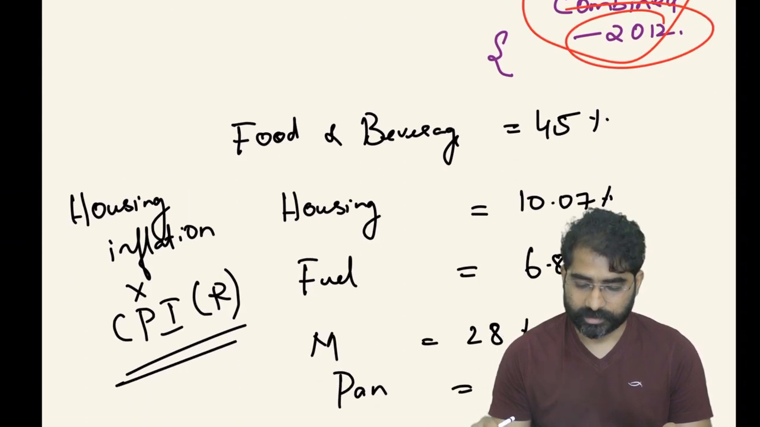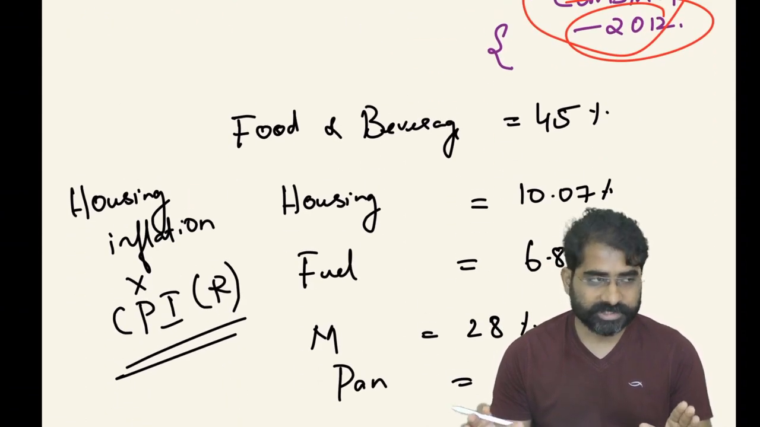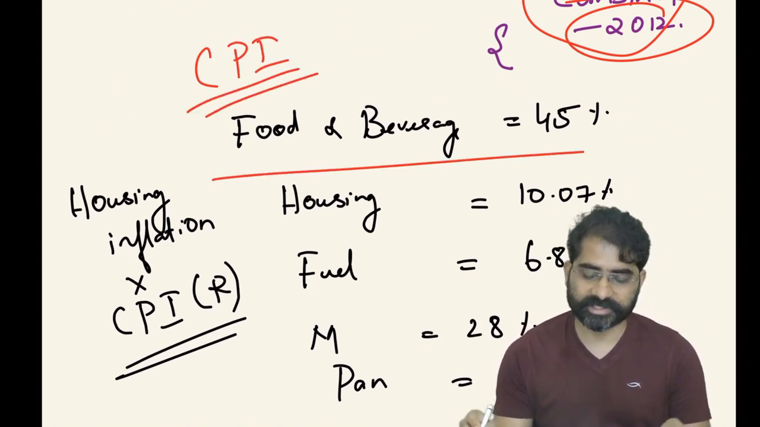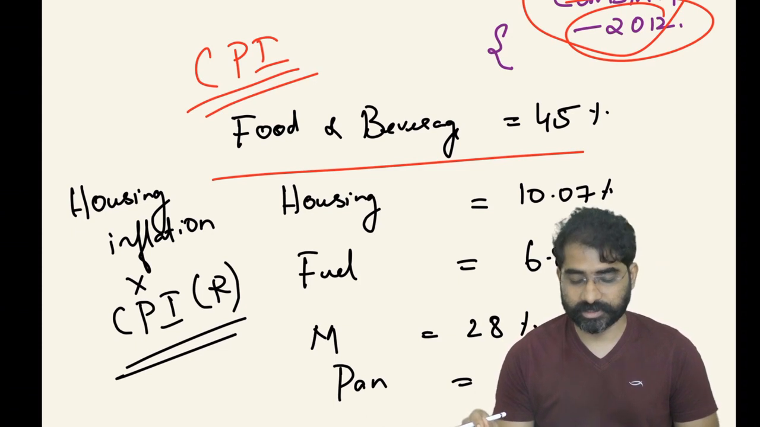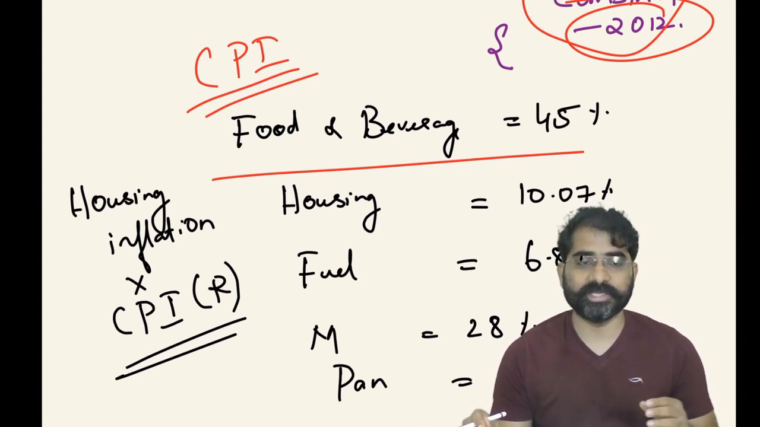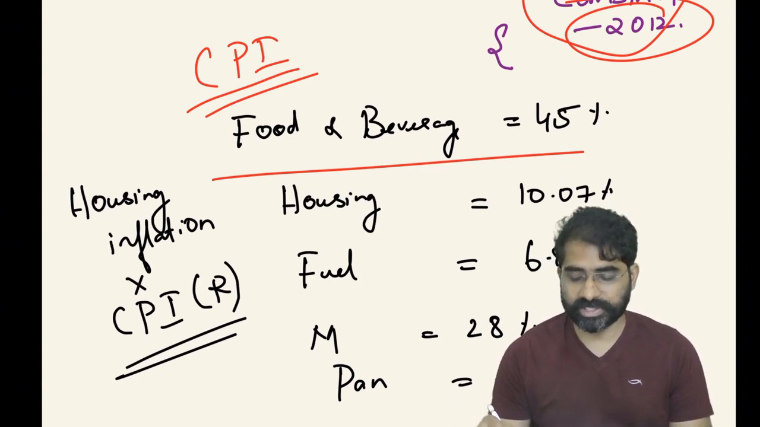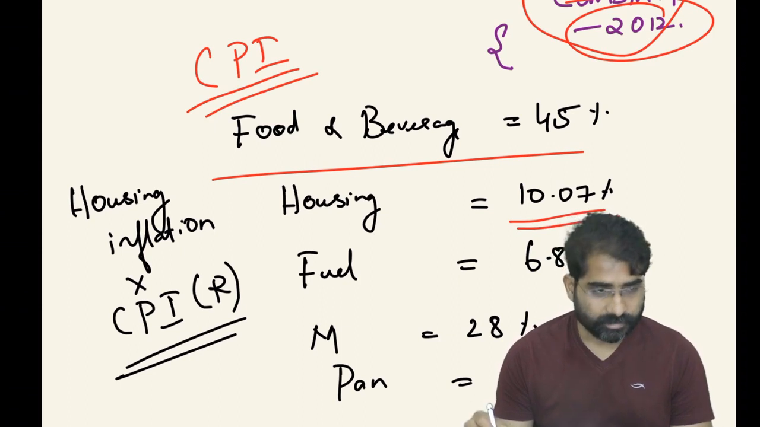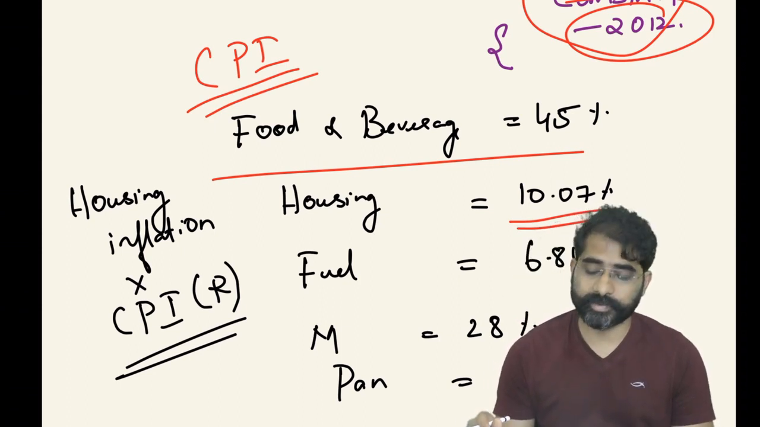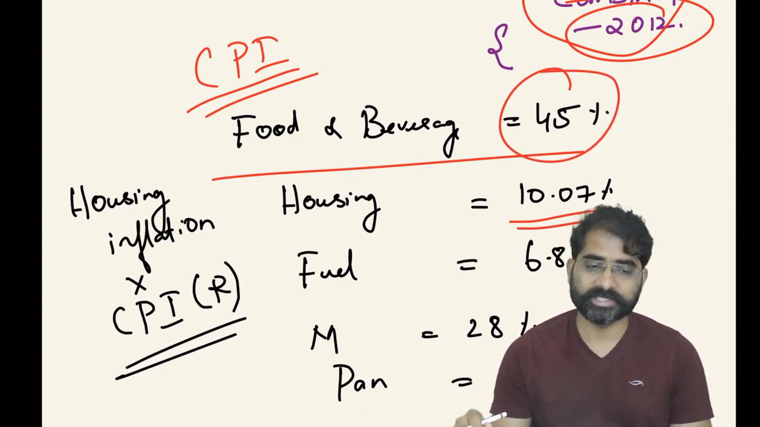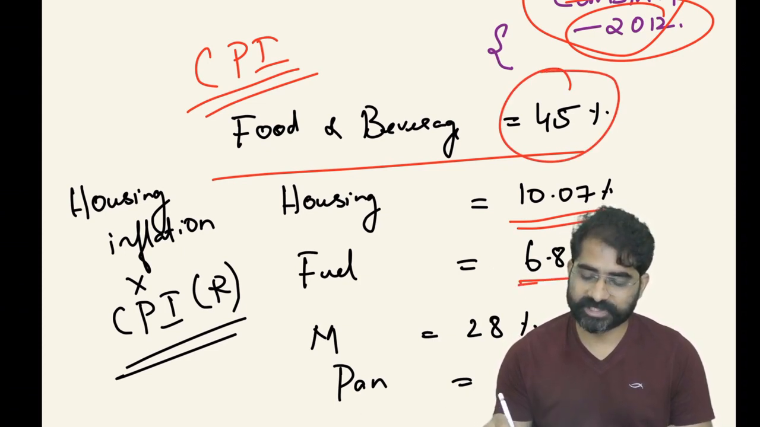Okay, fine. So now in CPI, if we see, maximum weightage is given to food and beverages, 45%. Housing inflation is not there in CPI rural. It is there only in CPI urban, with around 10.07 weightage. This is a last year question from here. Food weightage is more in CPI, and then fuel you have 6.84.